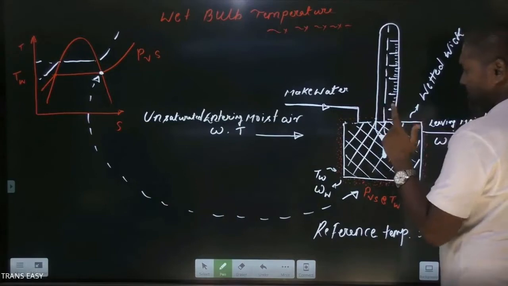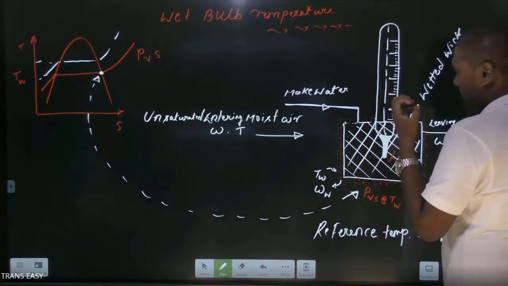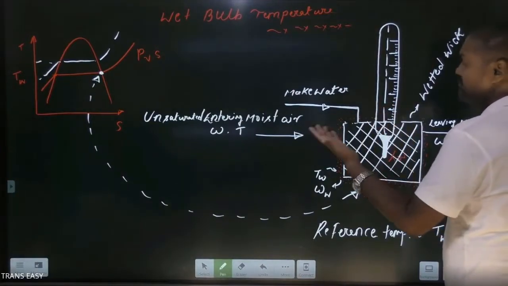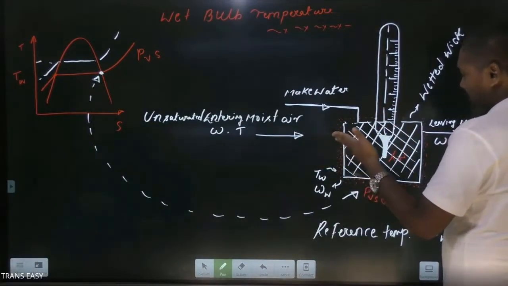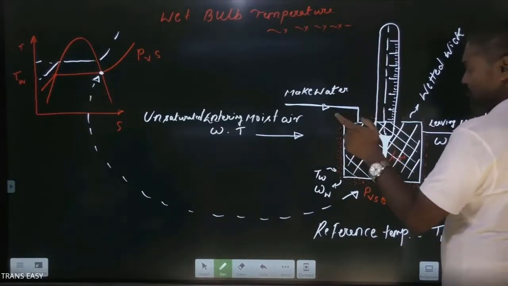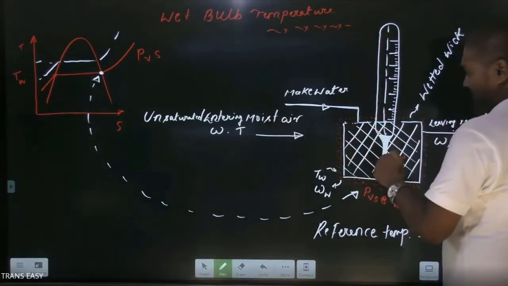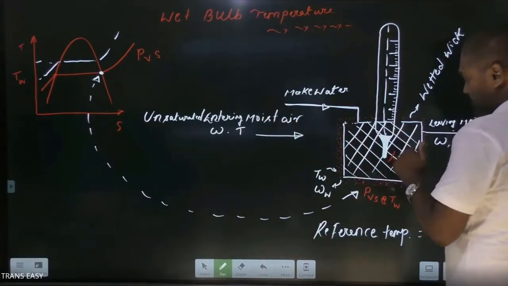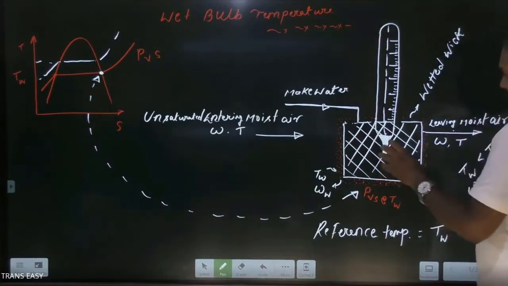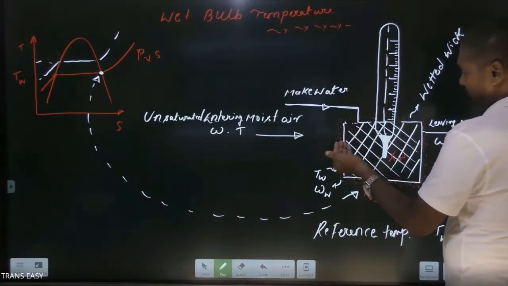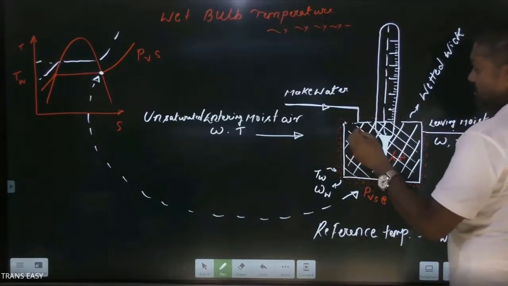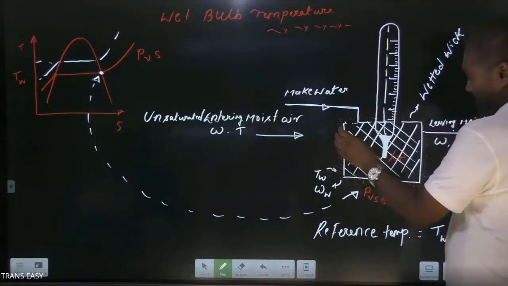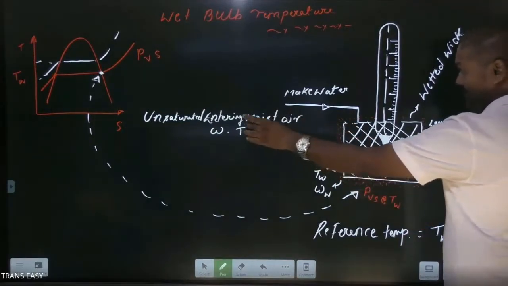We will see this in the topic of mass transfer. Mass transfer takes place due to concentration difference of a species. Heat transfer takes place due to temperature difference between regions. Okay, but here friends, we have a temperature difference, so heat transfer takes place from higher temperature to lower temperature. That is, heat is transferring from moist air to wetted wick, and wetted wick is supplying vapor. And the mode of vapor supply is convection mode. Here the amount of vapor is more and here it is less, because here moist air is fully saturated and here moist air is unsaturated.